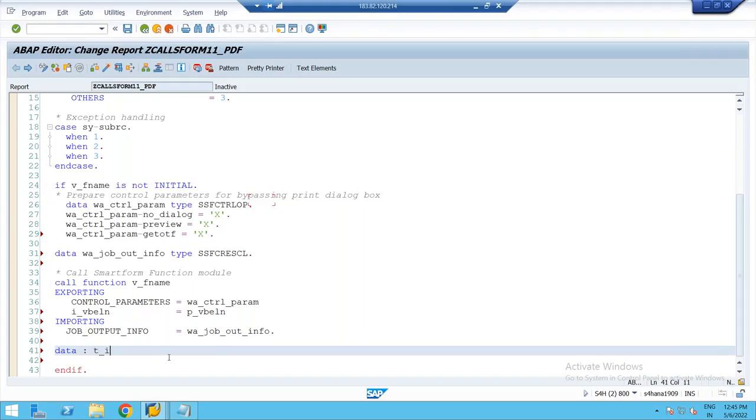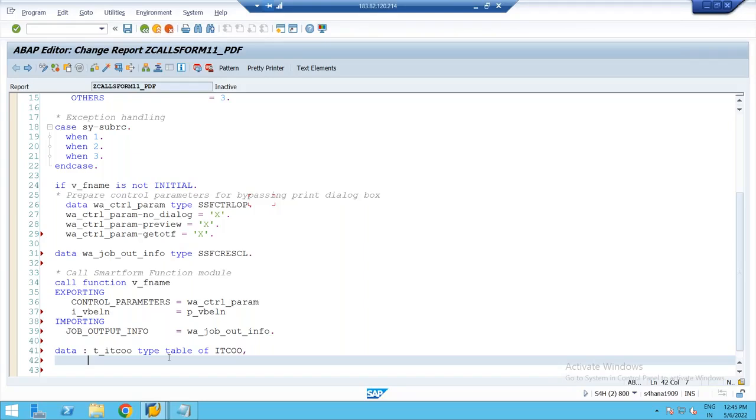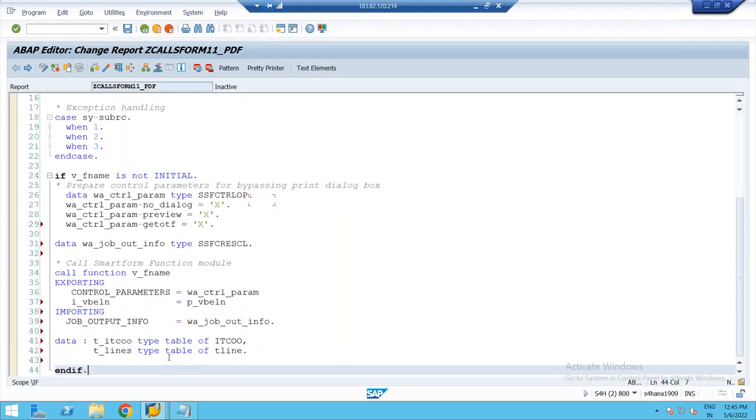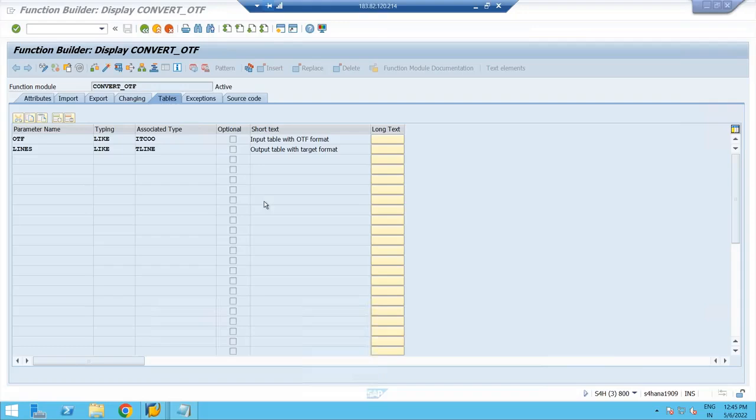I'll say data. I'll declare both the internal tables. One is T underscore ITC double O, type table of what? ITC double O. Another internal table, T underscore lines, type table of what is the other one? T line. So I declare two internal tables. Out of these two, which internal table do we have to prepare? This ITCWO input table with OTF format. Okay, this is the internal table we have to prepare.